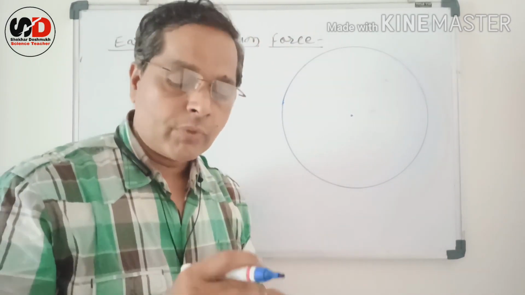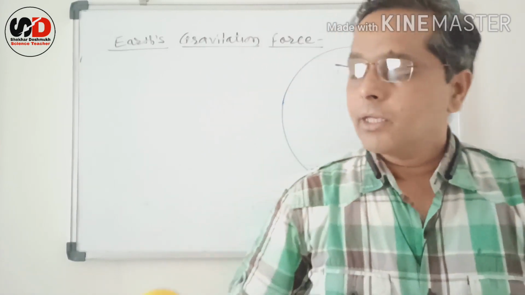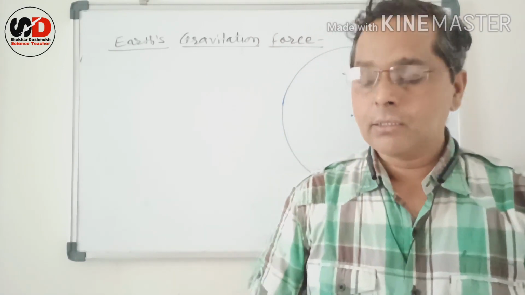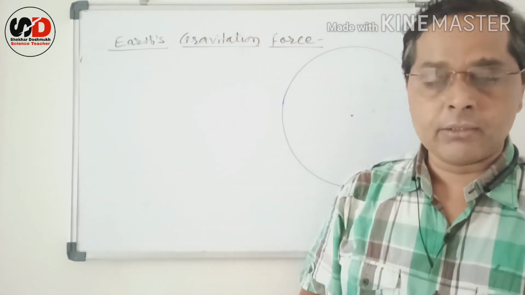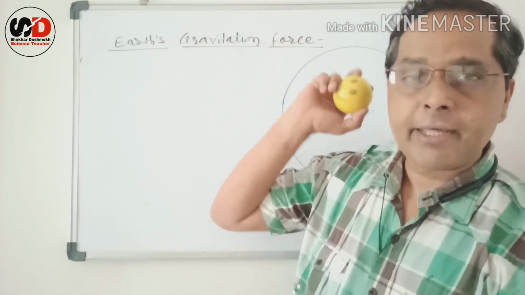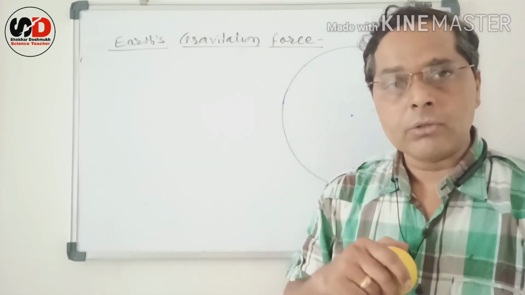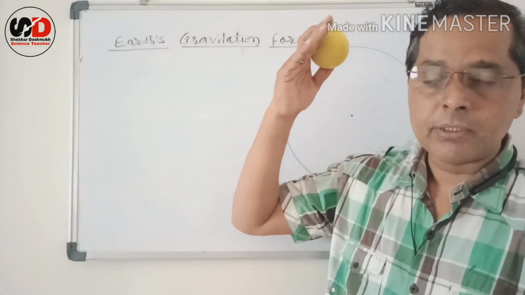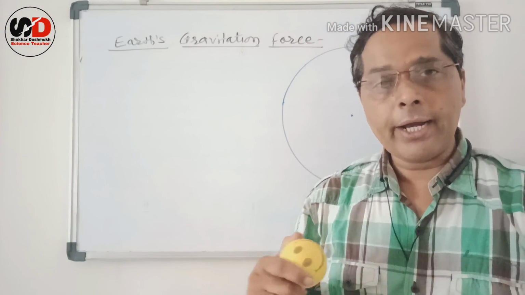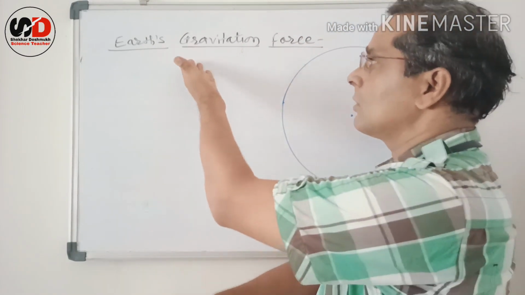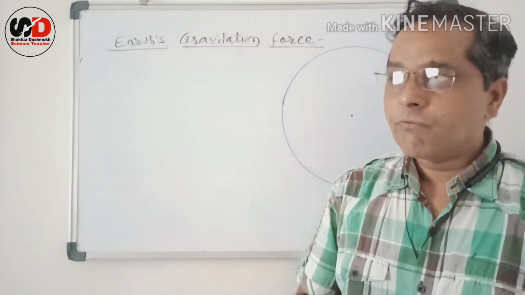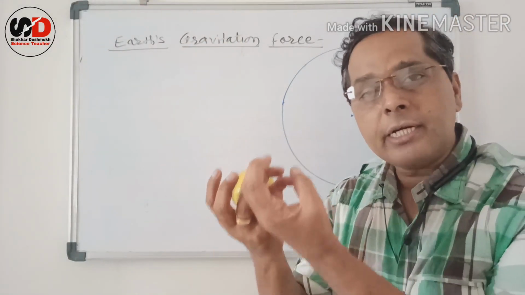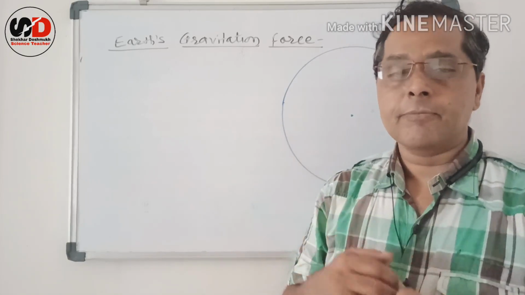Suppose this is Earth. Friends, we know if we throw a ball, whenever we are playing cricket, in an upward direction, whether it goes continuously in the same direction or comes down, we all know the answer. Whatever object goes up definitely comes down. Why does it come down? The reason we know. It is due to the Earth's gravitational force. That means whenever the ball is going up, Earth constantly pulls that ball towards its center.